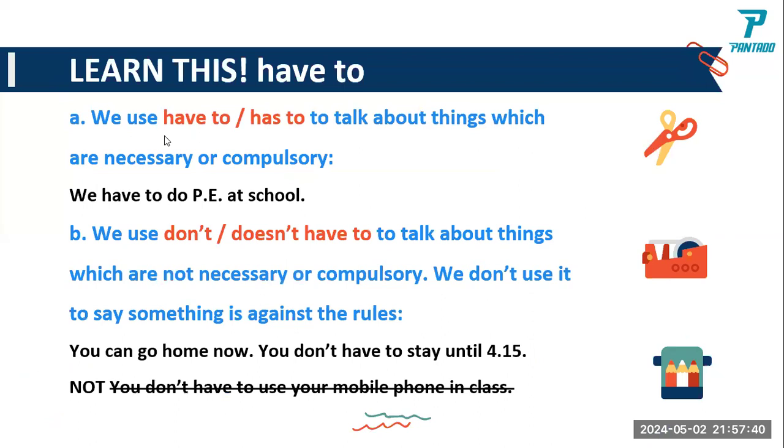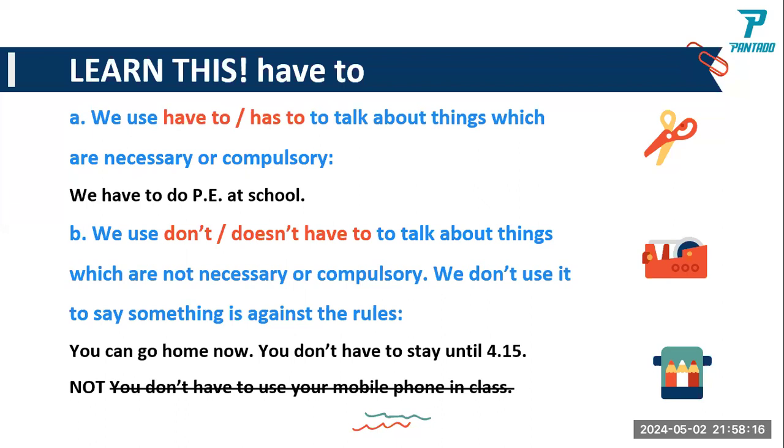Okay, since we are talking grammar, let us have this. Letter A, we use have to and has to. So what is the usage of have to and has to? To talk about things which are necessary or compulsory. When you say have to, that's plural. Has to, that's singular. So we use have to or has to to talk about things which are necessary, or we call it compulsory.